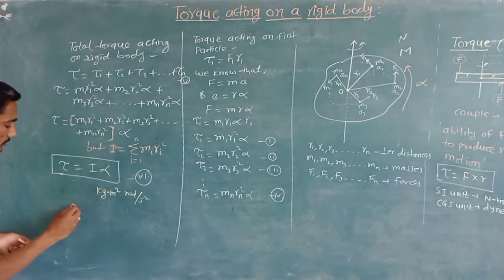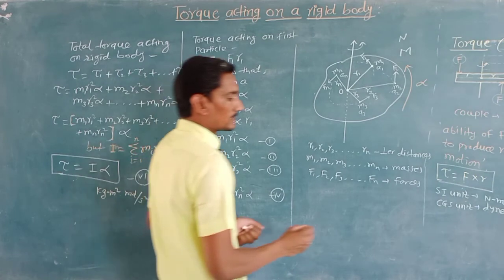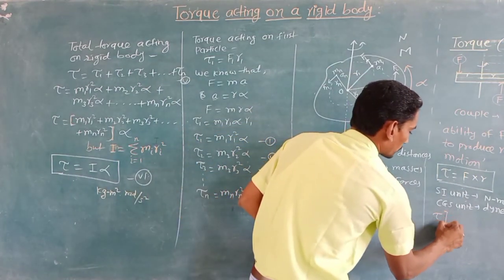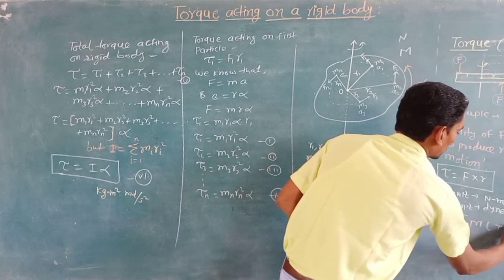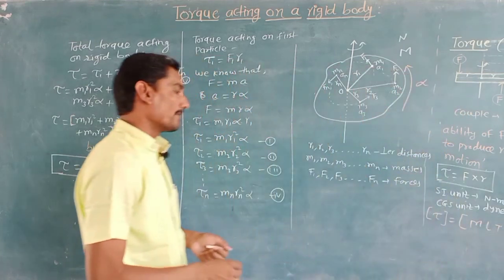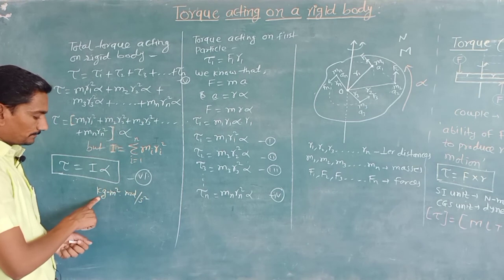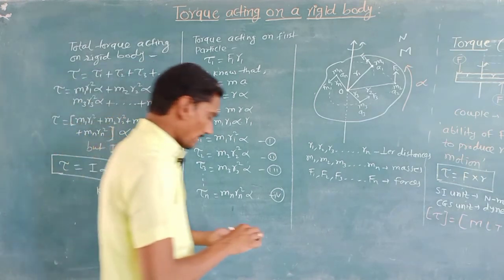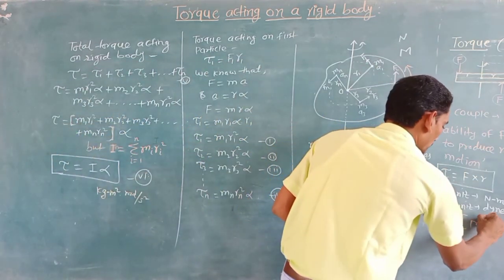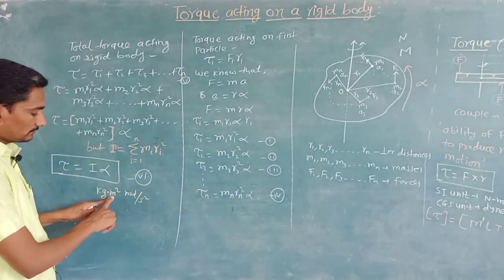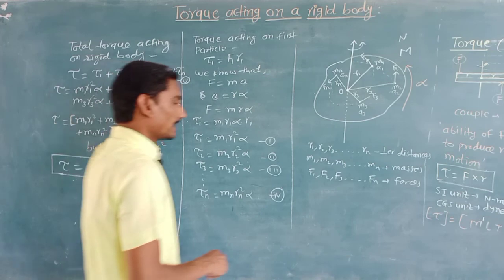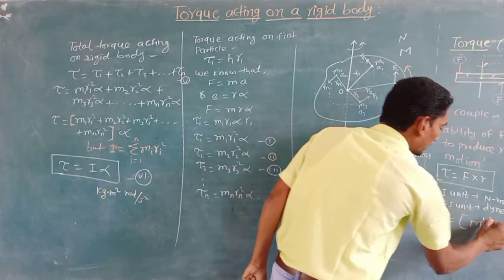In terms of M, L and T, we can represent the dimensions. Kilogram means 1 in mass. Meter square means 2 in length.